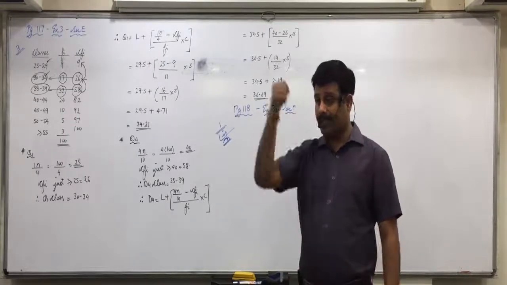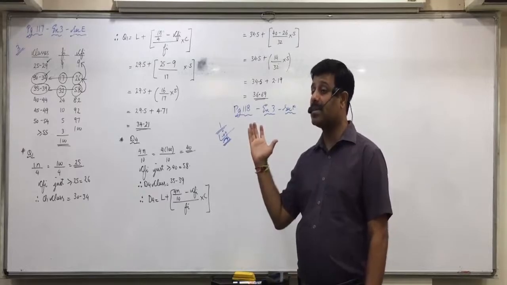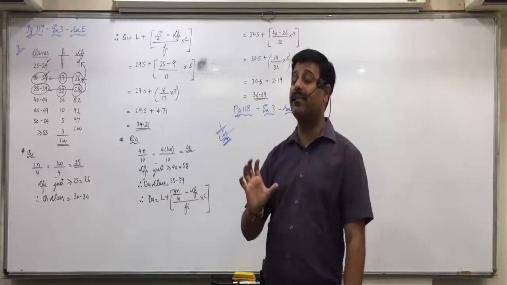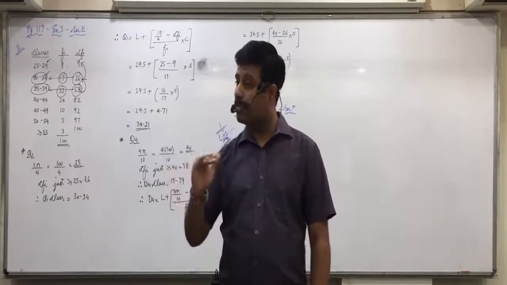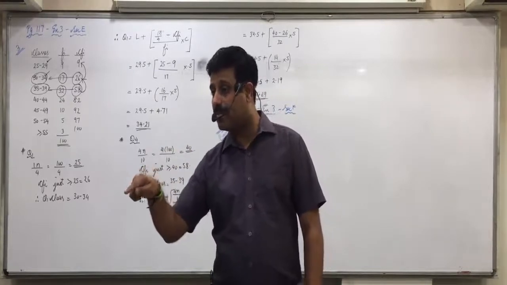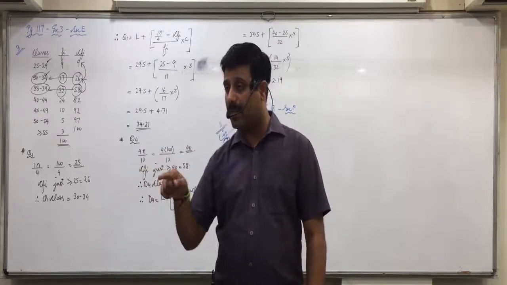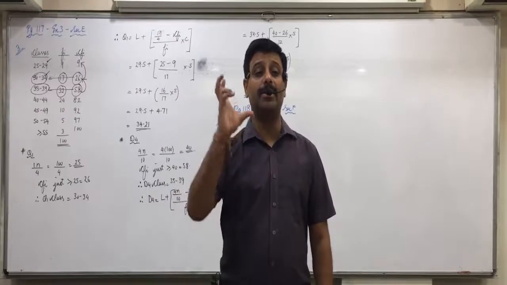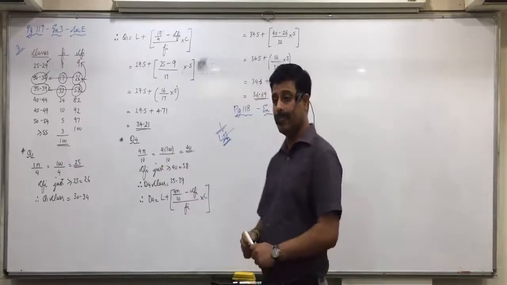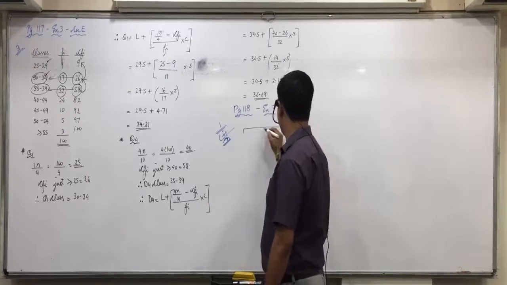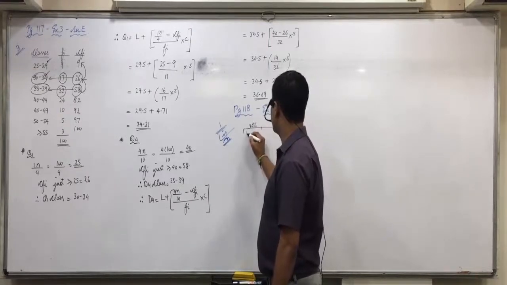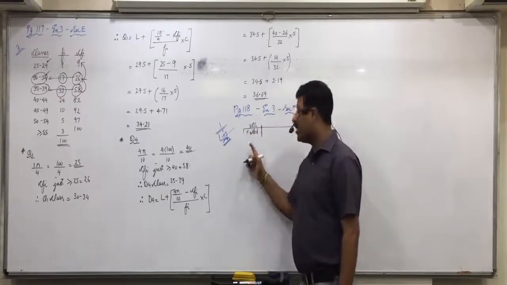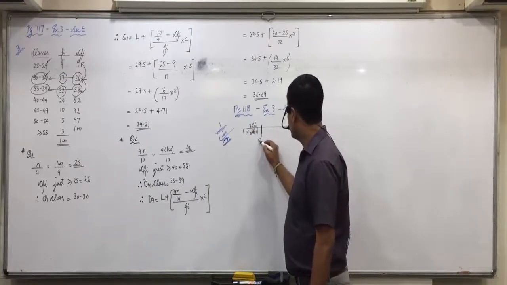What is the meaning of P70? 70% have passed? No. What is the meaning of P70 normally? How many observations are less than P70 and how many are more? 70% are less and 30% are more. Now here 30% students are failing. 30% are failing means they'll get less than or more than? Less than. So less than which value will be 30%? P30. Failing is asked. If you see here, then 30% students have failed. They'll come in the beginning. Now what will be this value where 30% observations are less than that? P30.